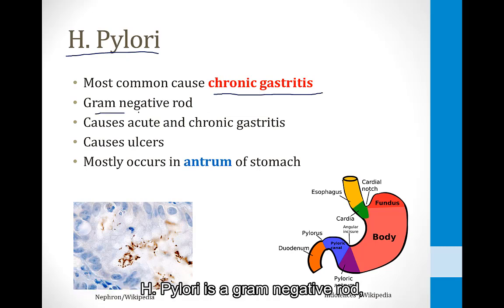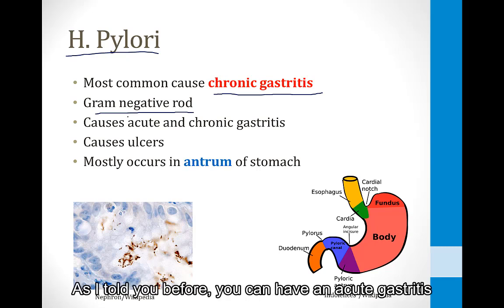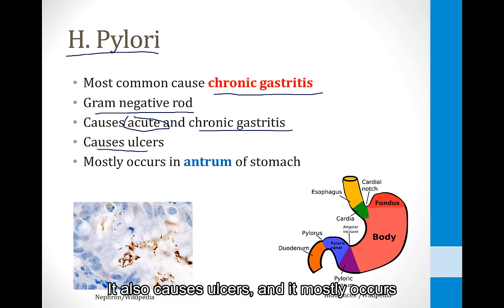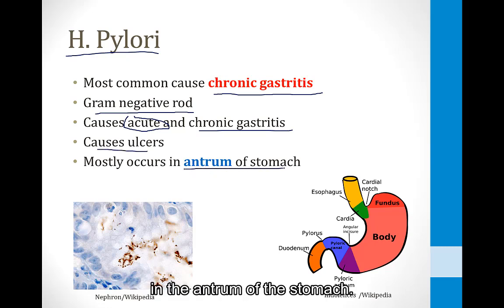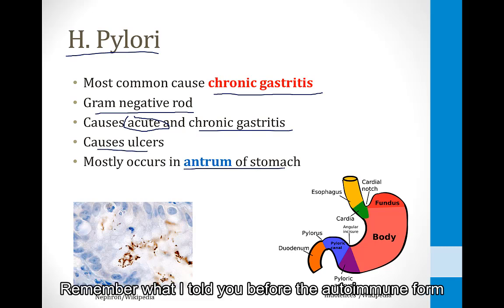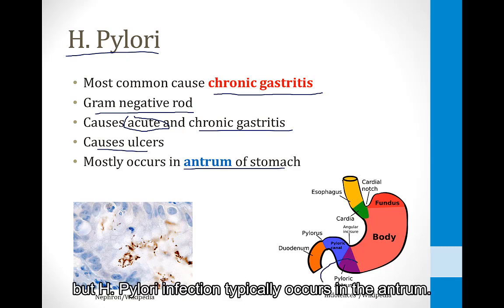H. pylori is a gram-negative rod. It can cause both acute and chronic gastritis. As I told you before, you can have an acute gastritis from H. pylori, but it also causes chronic gastritis. It also causes ulcers, and it mostly occurs in the antrum of the stomach, and this helps to differentiate it from the autoimmune form. Remember what I told you before, the autoimmune form happens in the fundus and the body, but H. pylori infection typically occurs in the antrum.